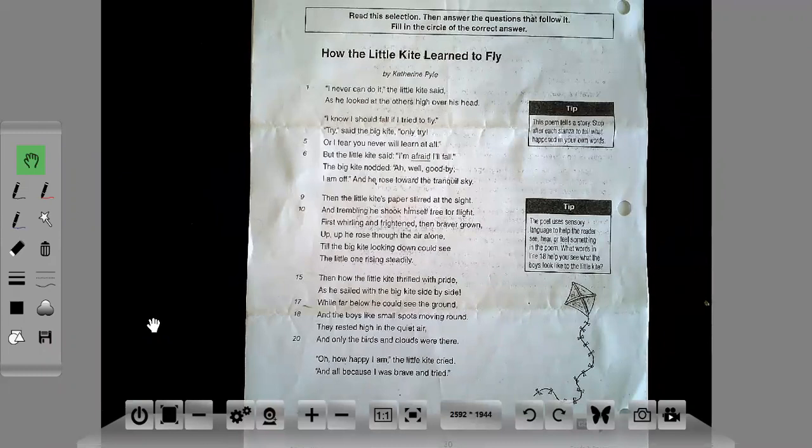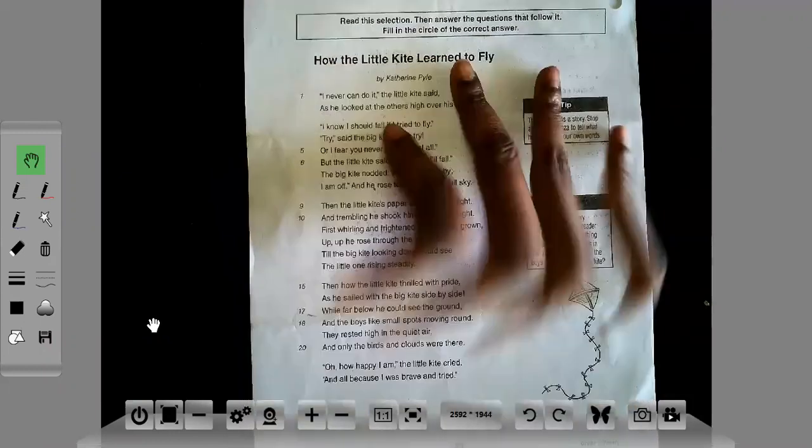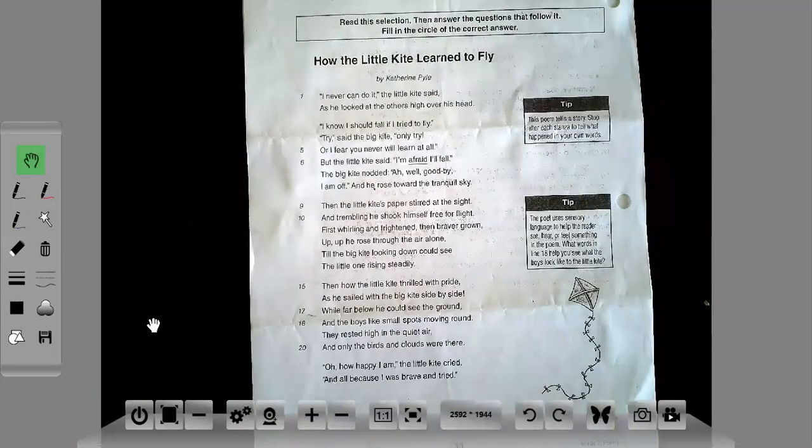So the first step is we always make sure that you first begin by doing a quick read of the poem before you number your lines and stanzas. So I'm going to read. Make sure you're following along.